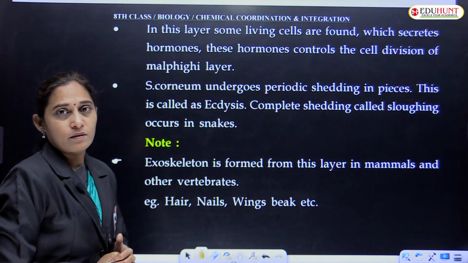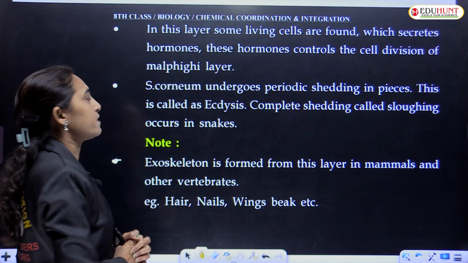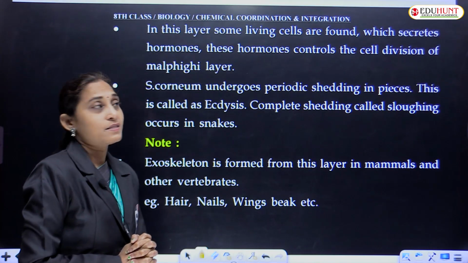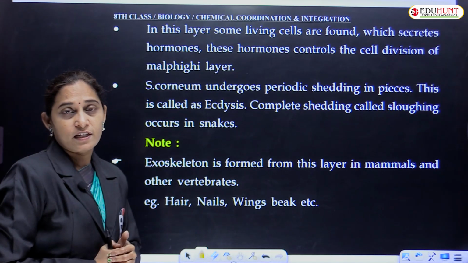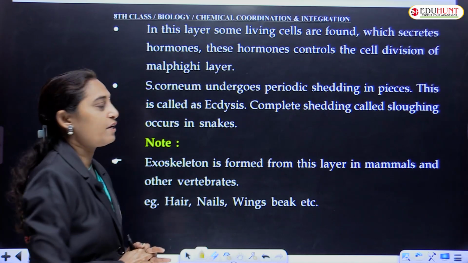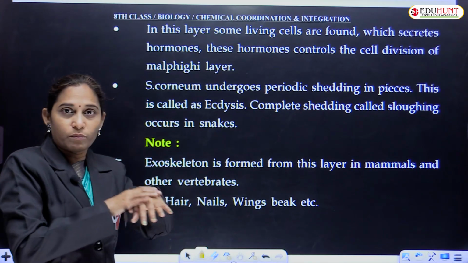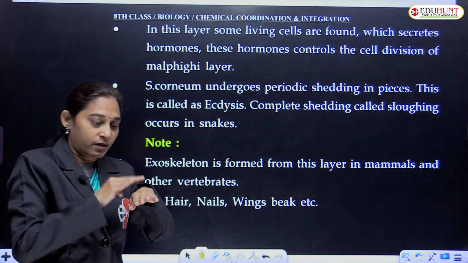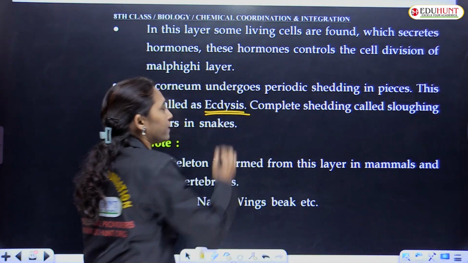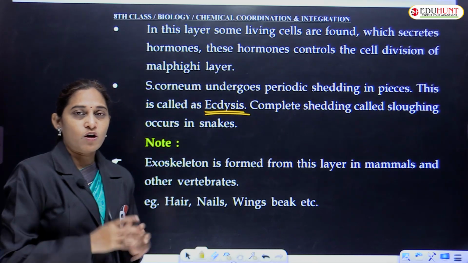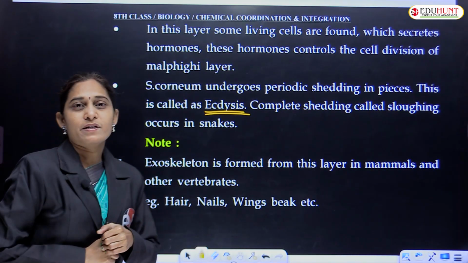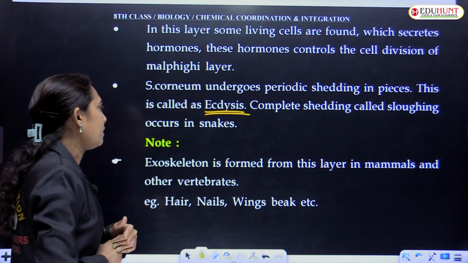in between the dead tissues, and which they secrete, the living cells, they secrete hormones. These hormones control the cell division of the malpighi layer. And stratum corneum undergoes periodic shedding. Ide kada outermost layer, it undergoes shedding in Pisces called ecdysis. నేను ఇందాక ఈ పాయింట్ అని చెప్పాను, ఫిష్లో పీరియాడికల్ షెడ్డింగ్ అనేది ఉంటుంది, that is called ecdysis. And complete shedding of the skin is seen in snakes.